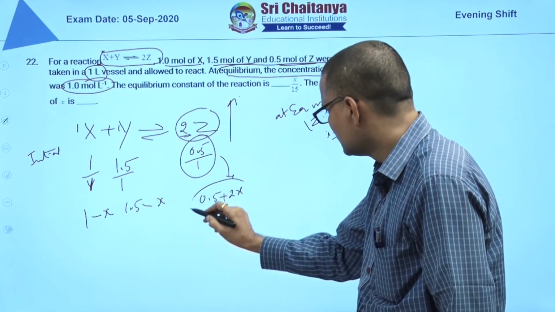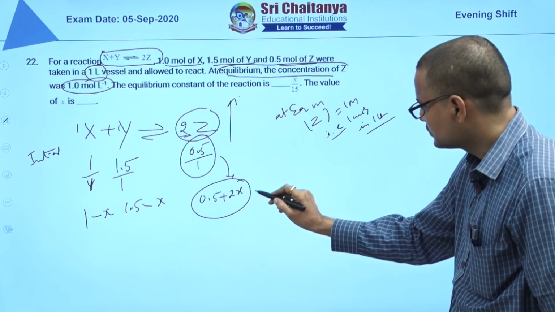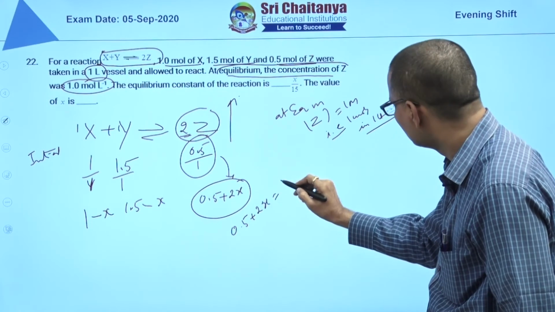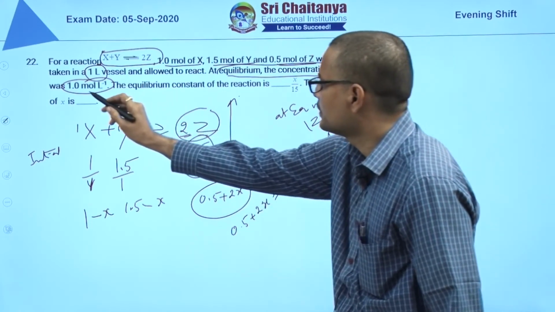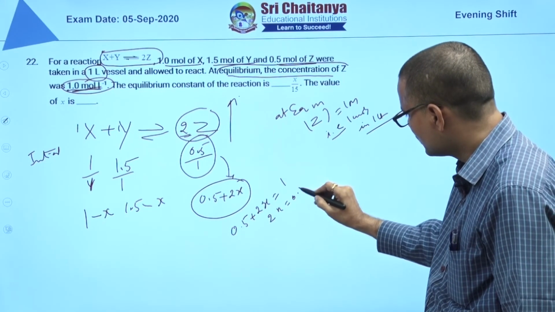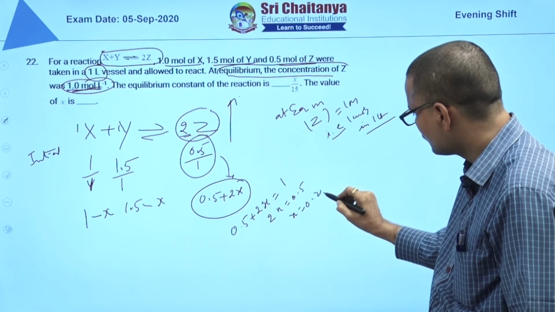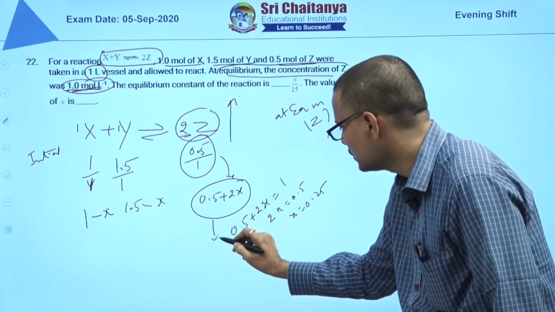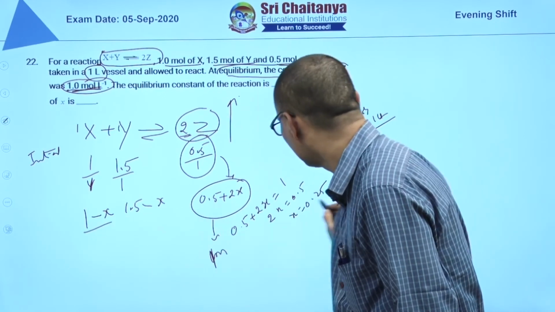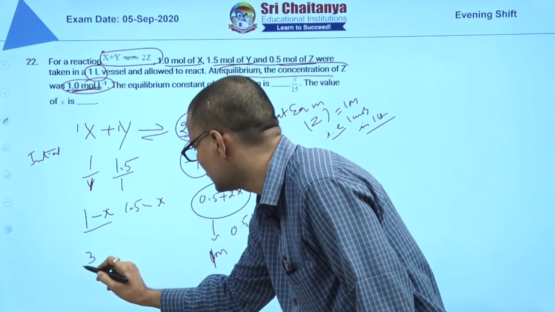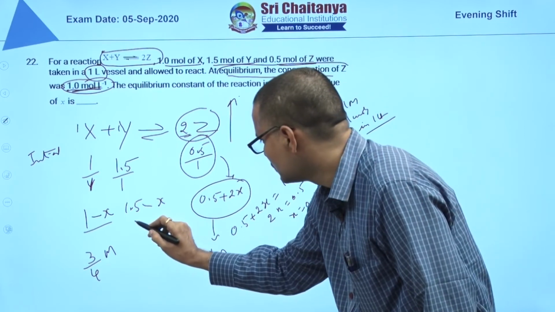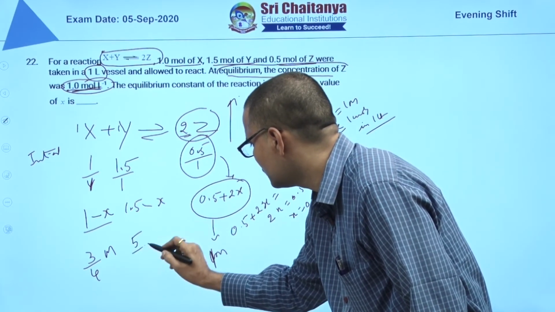Now they have given 0.5 plus 2x is equal to 1, 1 mole per liter. So 2x is equal to 0.5, x is equal to 0.25. So this is 1 molar. This 1 minus 0.25 means 0.75, that means 3 by 4 molar. 1.5 minus 0.25 means 1.25, that means 5 by 4 molar.